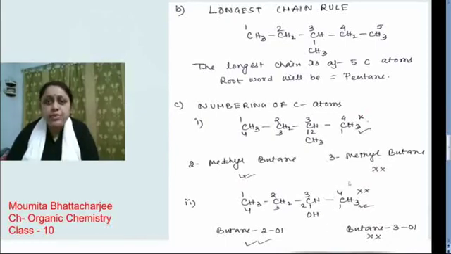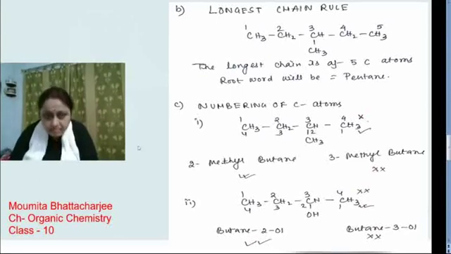Next rule is the longest chain rule. You can see this example, CH3, CH2, CH, CH2, CH3. If we start from this carbon 1, 2, 3, 4, 5, the parent group will be pentane. And if we move like CH3, CH2, CH, CH3 in this way, we will get the name butane. We know the longest chain will be pentane, so it will be preferable. So the name will be pentane.